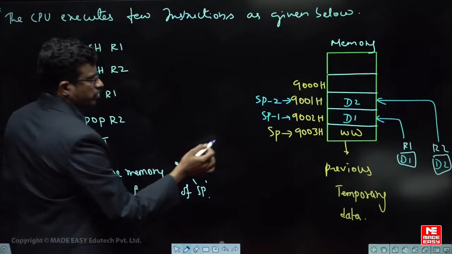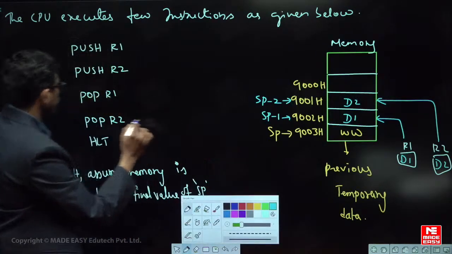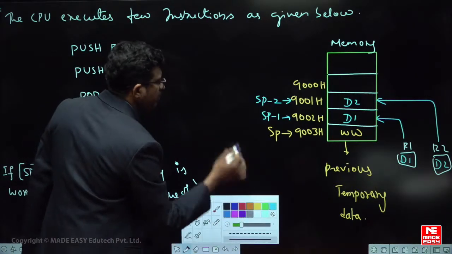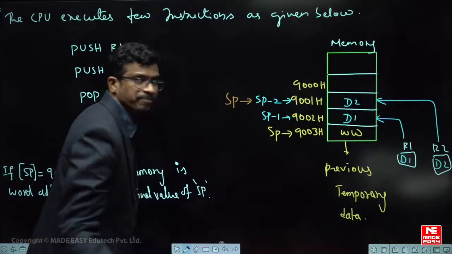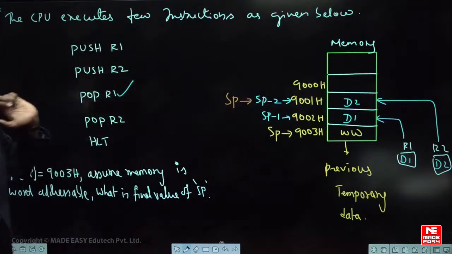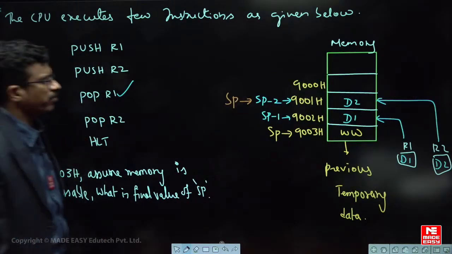So now the value of SP is here. Now tell me, with respect to the next instruction, the current value of SP should be considered from this location only, because this is the top of stack memory. Are you able to understand? Fine. Now tell me, very easy. Now what to do? Pop R1. What does pop R1 mean?